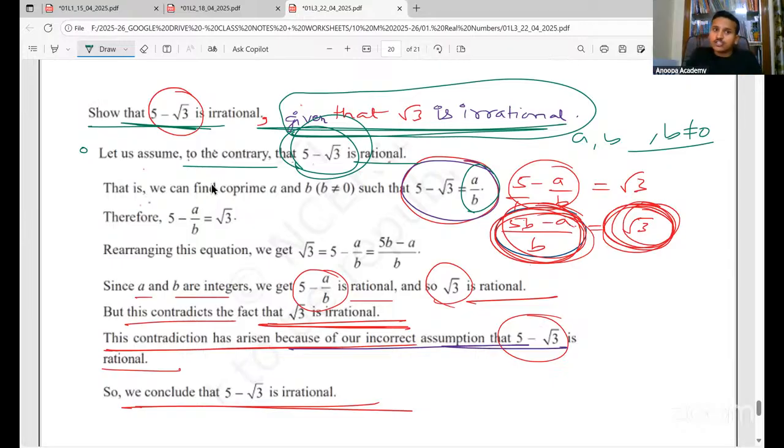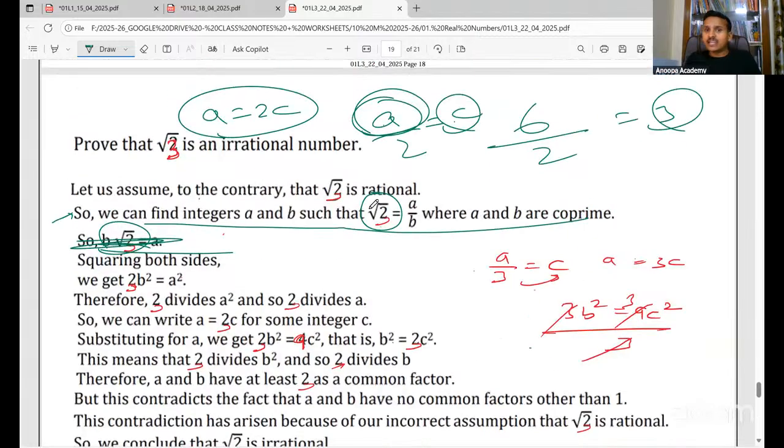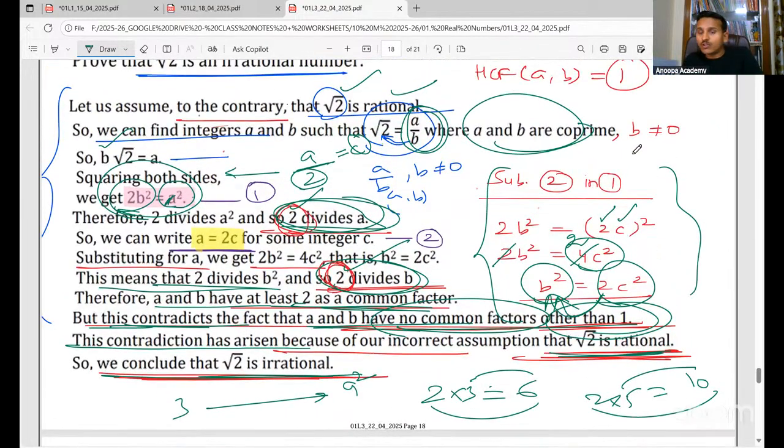First, let us assume to the contrary that it is rational. So we can find integers A and B such that whatever is given is equal to A by B, where A and B are co-prime and B is not equal to 0. You write that also. You have to add this: B is not equal to 0. You have to definitely write this.